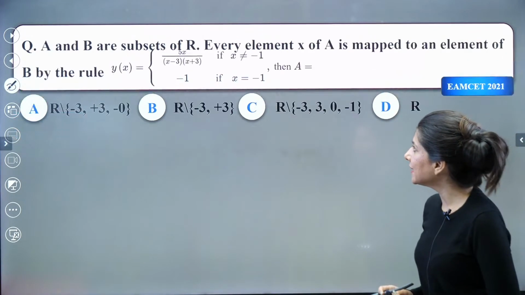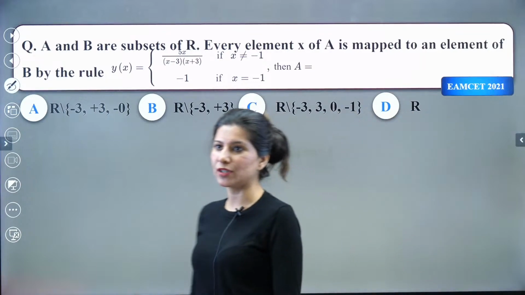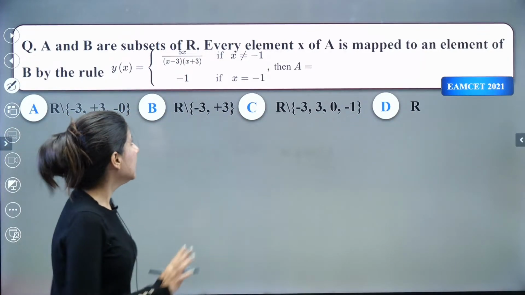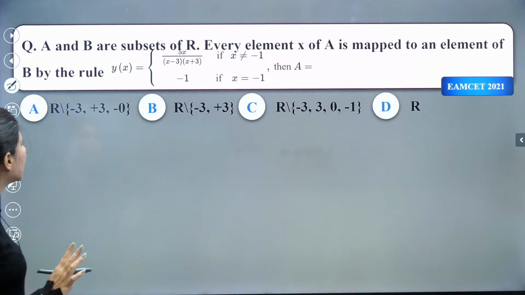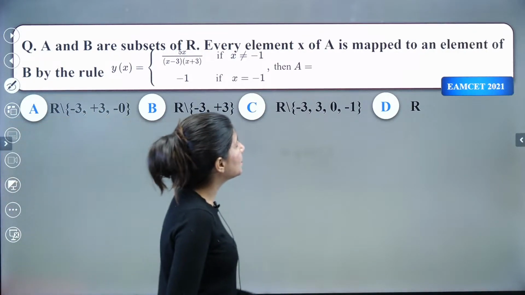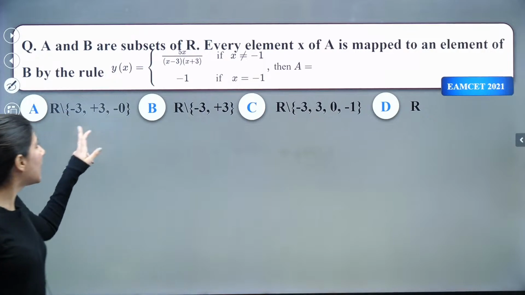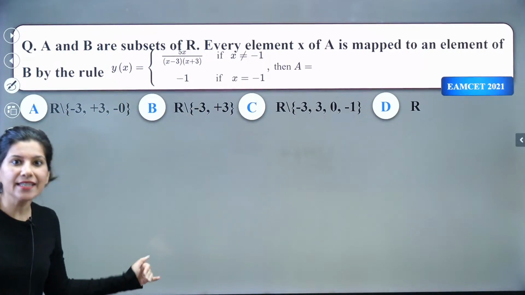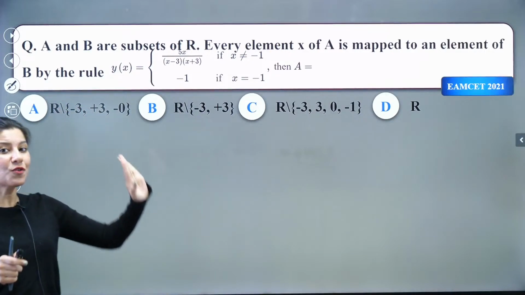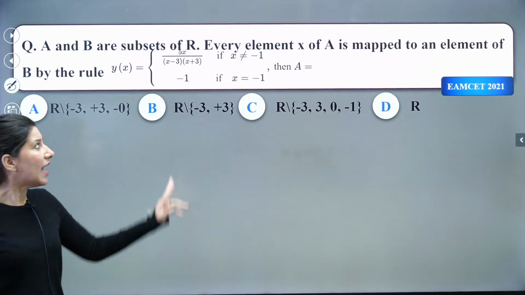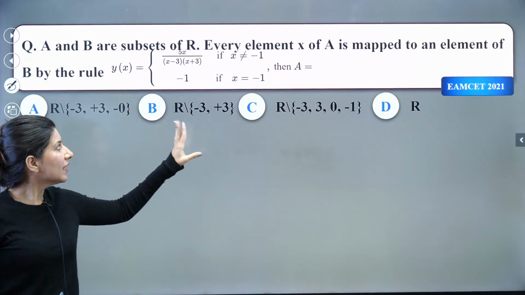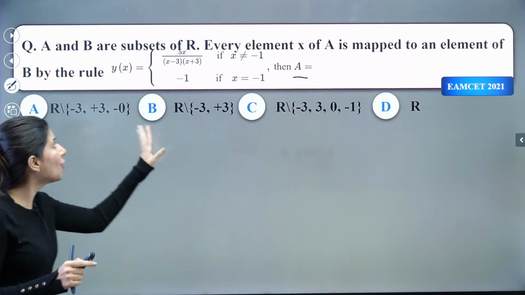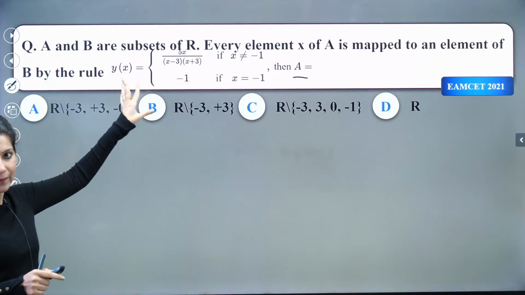Okay. All right. Yes. Now let us talk about this question. A and B are subsets of R. Every element of A is mapped to an element of B by this rule. So basically what they are saying is A is your domain, B is your codomain, and this is your function. What you are looking for is set A. Set A means you are looking for the domain of this function, the domain of this rule, right?